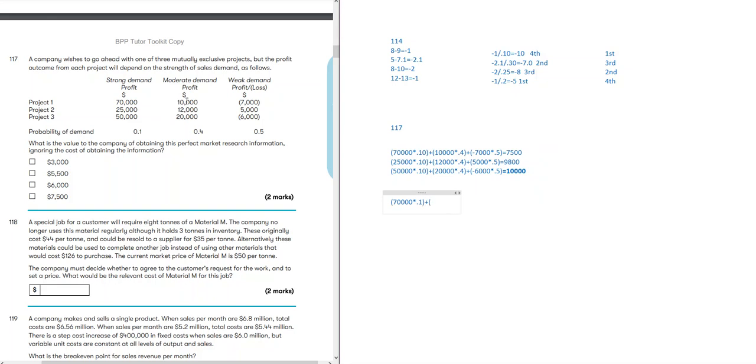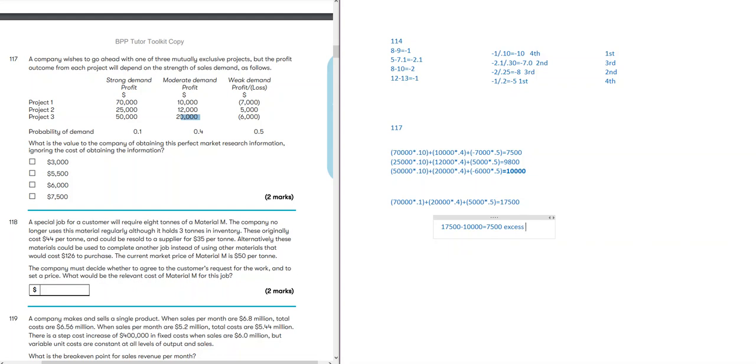If we know that demand is going to be moderate, we will select project 3, which would give us the highest return. And if we know that demand is going to be weak, we are going to select project 2, which will give us the highest return. And when we find the average of this, it becomes 17,500. 17,500 minus 10,000 that we could already earn. So 7,500 is excess, and this is the value of perfect information.